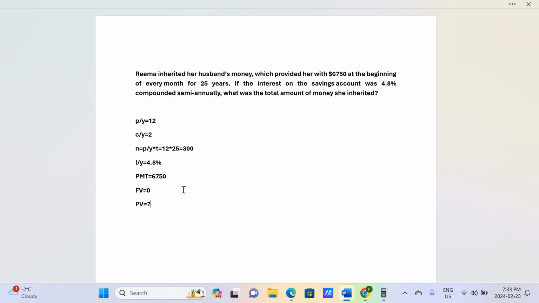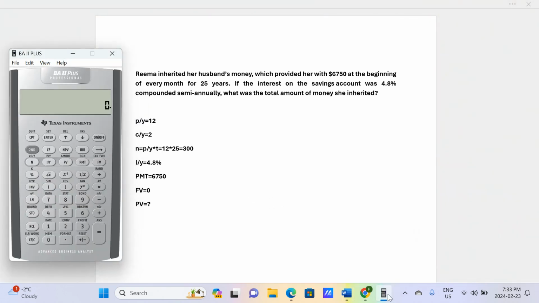Okay, that's present value. So to find present value, I'm going to use the financial calculator. Look at here, because payments are at the beginning, we have annuity due. But look at PY and CY. PY is 12, CY is 2. They are different numbers. They are not the same number. We have general annuity due. So first I need to set my calculator on BGN mode. Then I'm going to enter PY and CY and the other information. And at the end, we solve for PV.